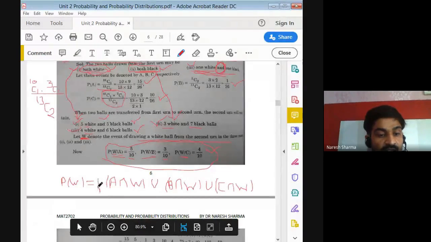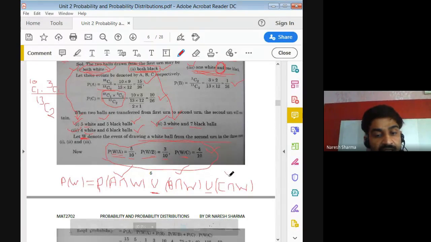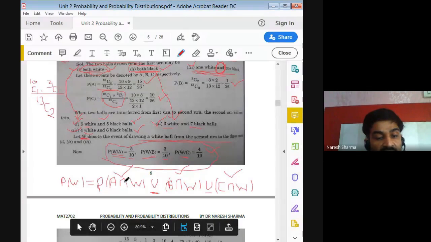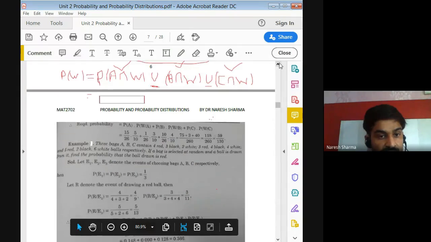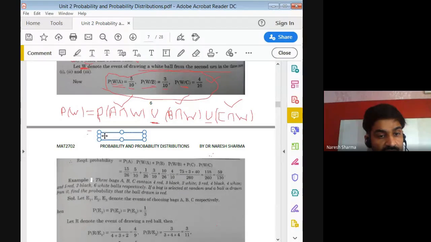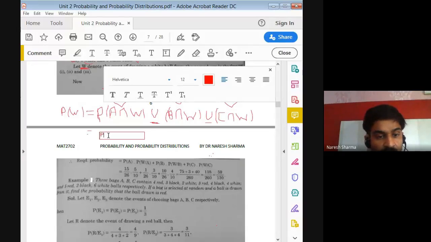So you require the probability of a white ball. When you have the or, you say union, we use the plus sign. So we require the probability of this plus this plus this, right? So three probabilities we require here. So this is the probability of A union W plus, we may use plus here, right?